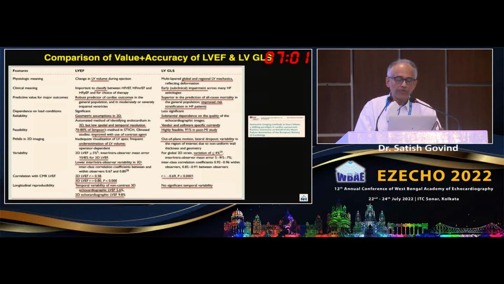And the EF improves with the use of contrast agents. So if you do have this facility for contrast, use it. Pitfalls, again: underestimation of the LV volumes by 2D EF, and it has out-of-plane motion. So when it comes to variability, this is where the issue is.